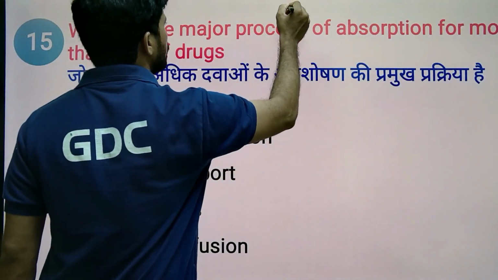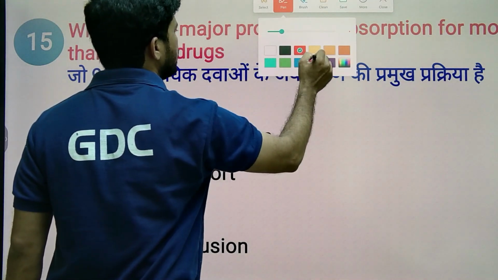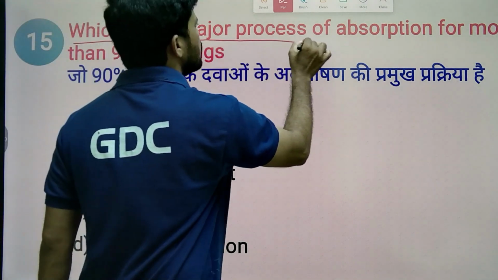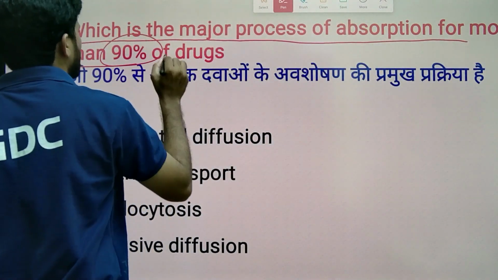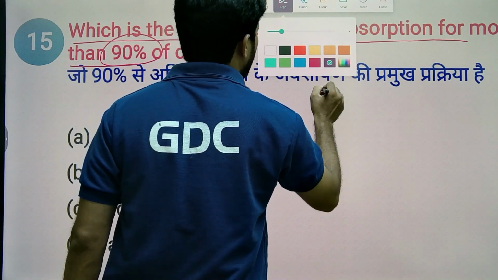So next MCQ. Which is the major process of absorption for more than 90% of drugs? There are many drugs we are taking into our body.